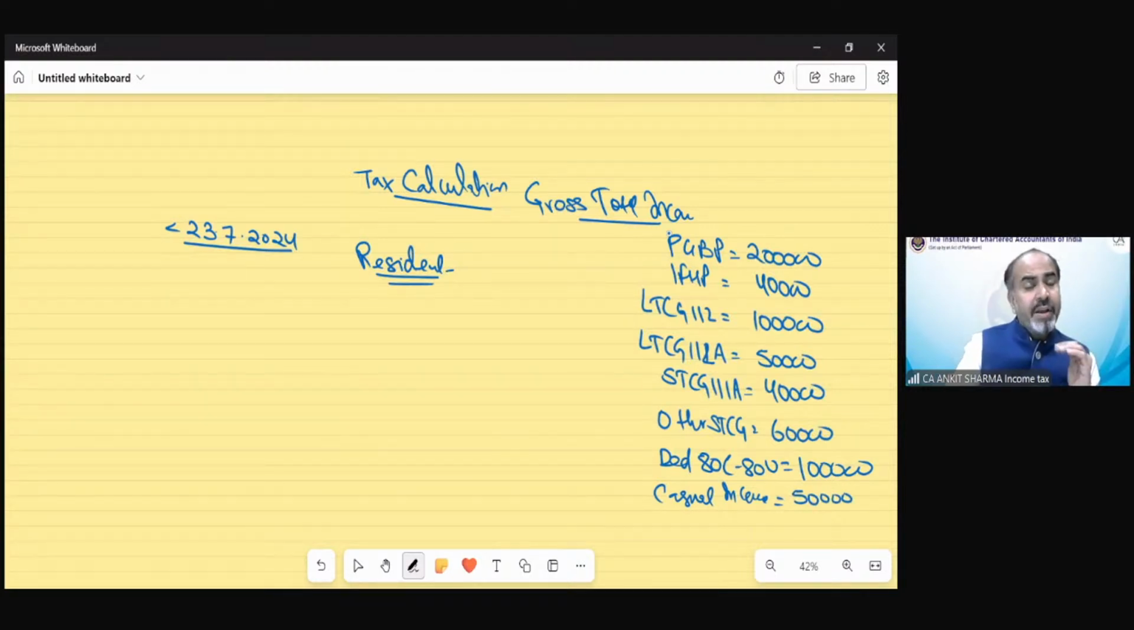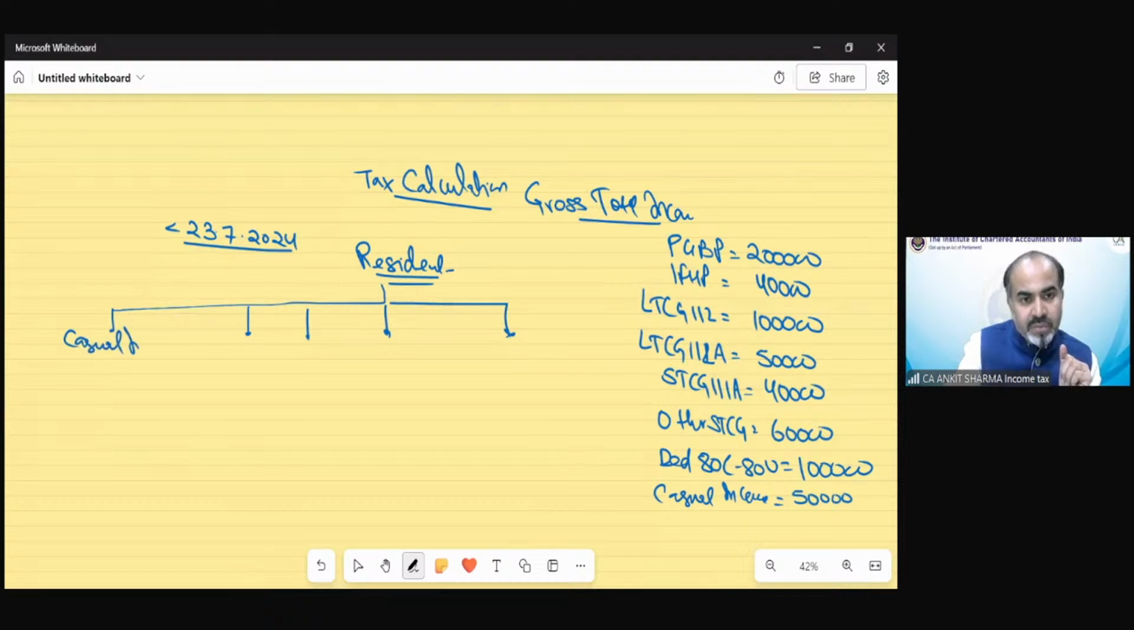So now you need to calculate the tax on it. You must also calculate the total income. If there is a calculation required for the total income and the tax, you need to follow this format. The GTI given in the question needs to be divided into 5 parts. The first part is casual income. We have to show it separately because the tax rate is fixed at 30%. In case of casual income, the rate of tax is 30%.